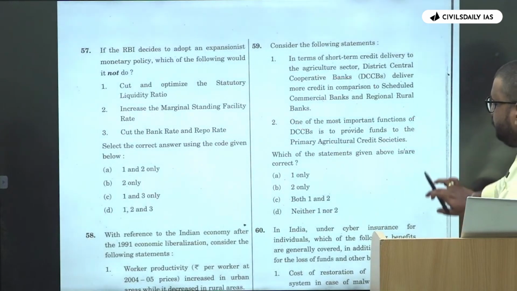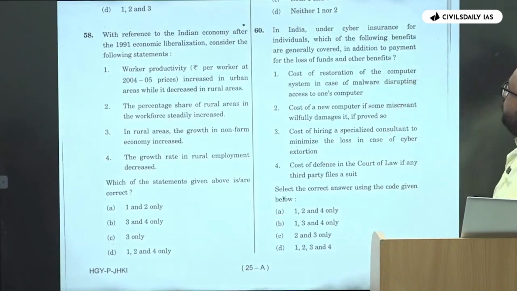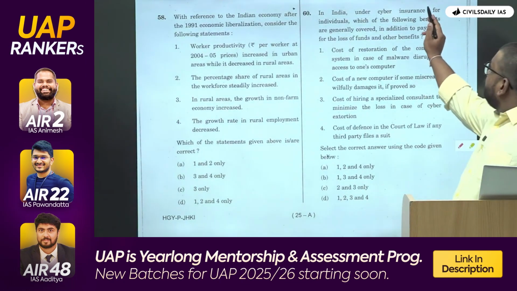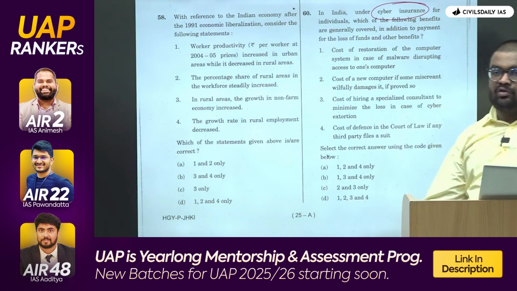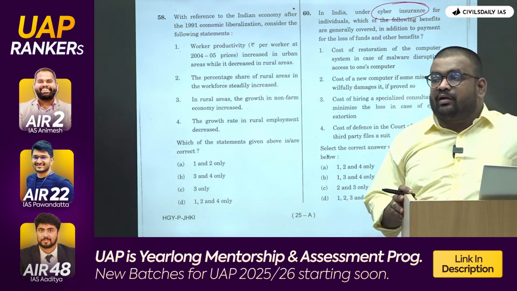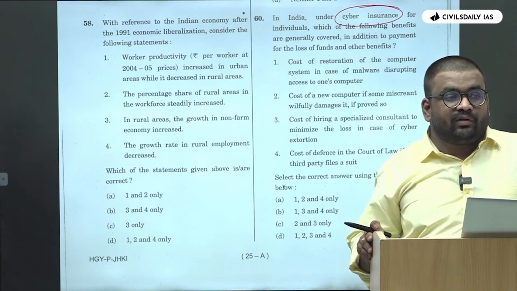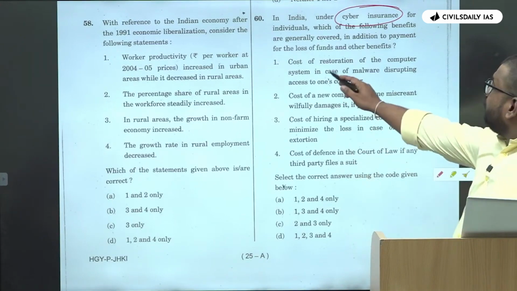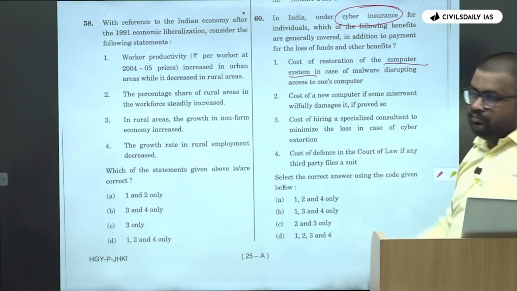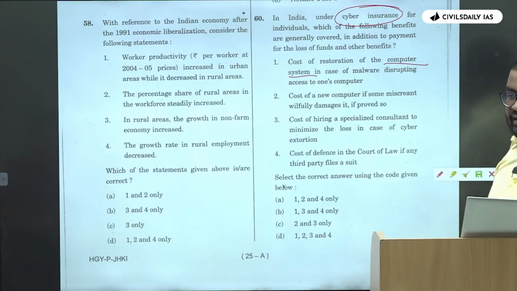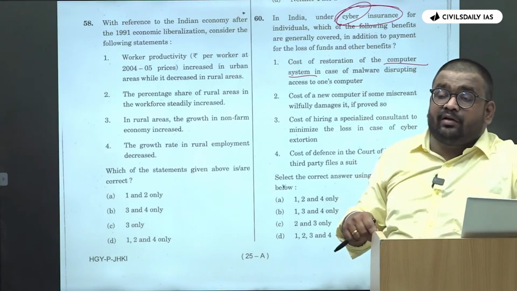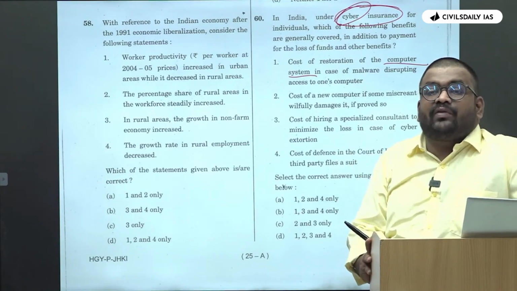Okay, simple. Then in India, under cyber insurance for individuals, which of the following benefits are generally covered in addition to the payment of loss of funds and other benefits? Again, focus upon the words cyber insurance. So cyber insurance will cover only any kind of cyber fraud or any kind of virus loss, etc. So cost of restoration of computer system, right? So any cyber insurance will cover any software related losses or any financial losses.